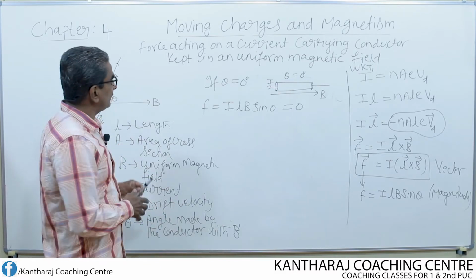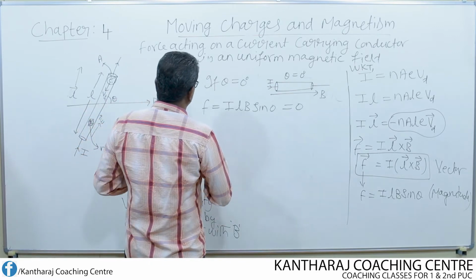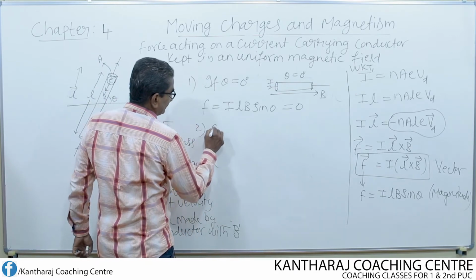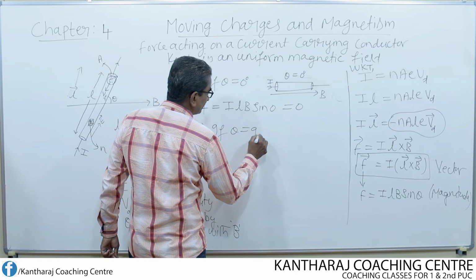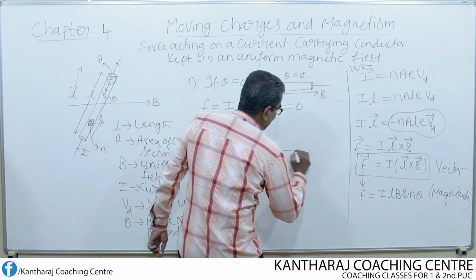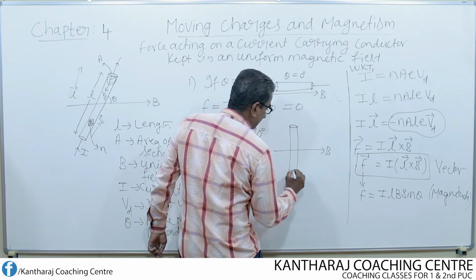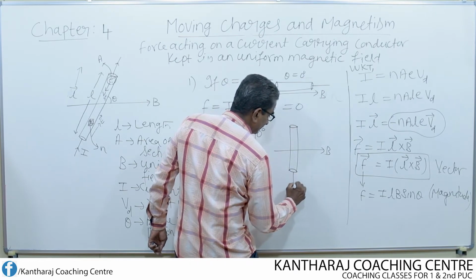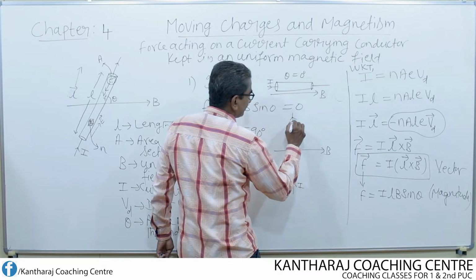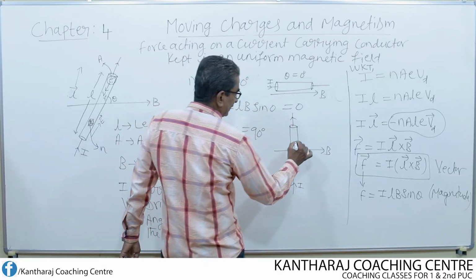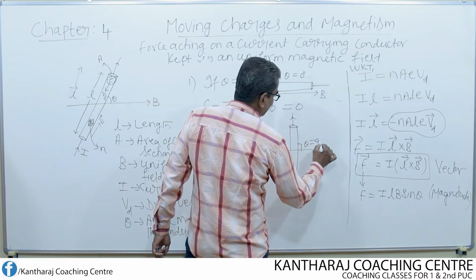Remember this. Suppose theta is equal to 90 degree, that means I keep the conductor perpendicular to the magnetic field. So this is the direction of current, and here theta becomes equal to 90 degree.